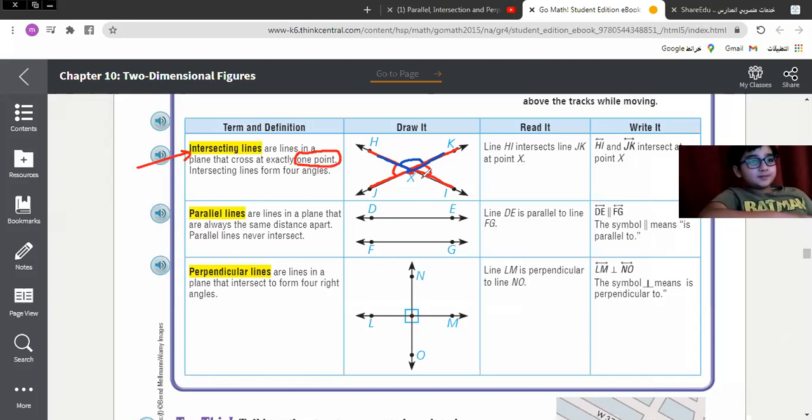What is its opposite angle? The opposite one for the blue one. We said HXK. What is the opposite one?